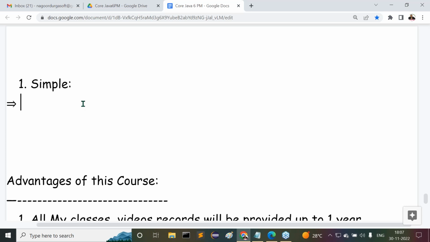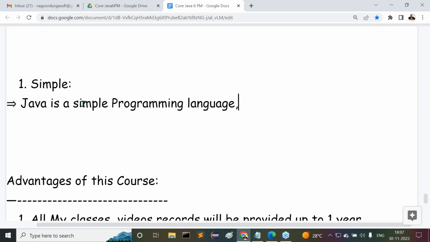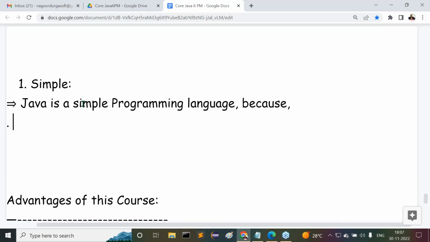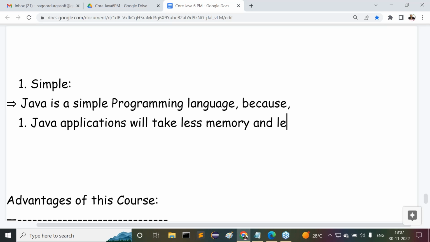Here I can give a few points. Now try to understand it. Java is a simple programming language because, point number one, Java applications take less memory and less execution time.